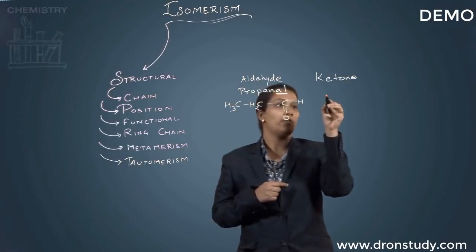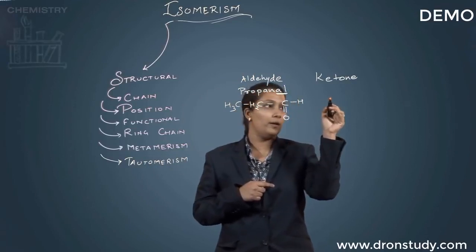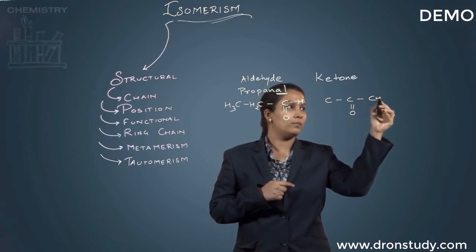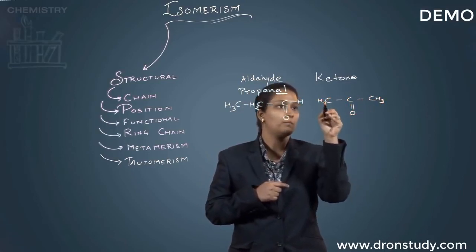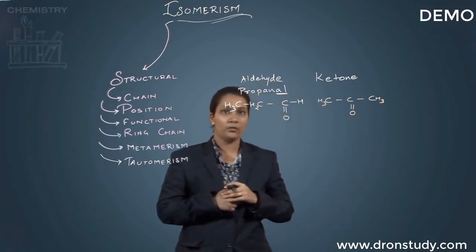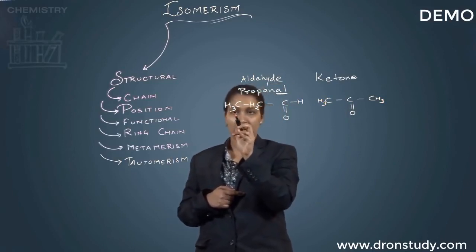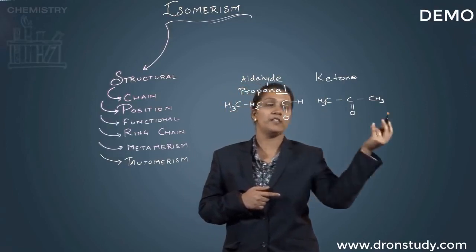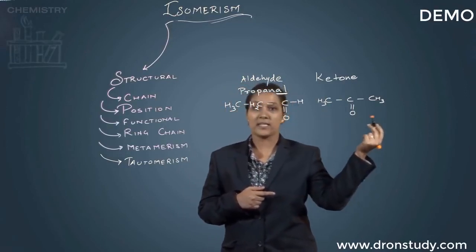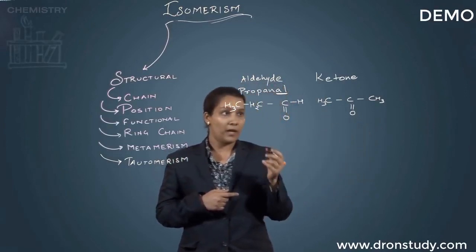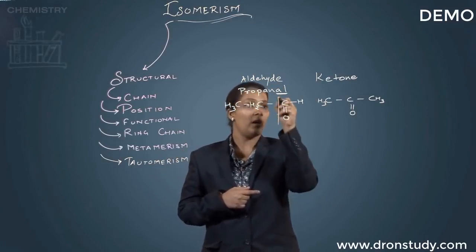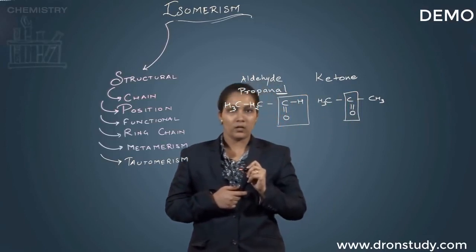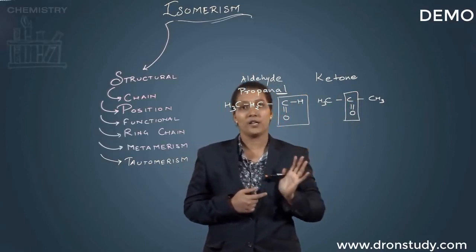And for a ketone with the same molecular formula, please check out, the number of carbon atoms are the same, the number of hydrogen atoms, that is 3 plus 2, 5 plus 1, 6, and even in this case we are having 6. So it's C3H6O, but over here we are having a different functional group. Okay, so these are the functional isomers.